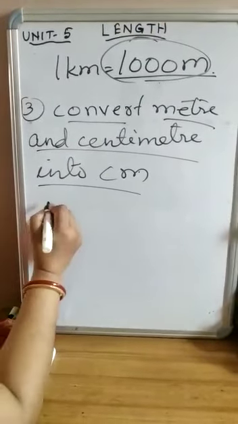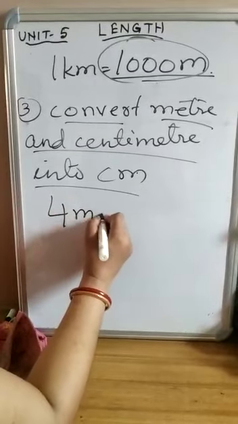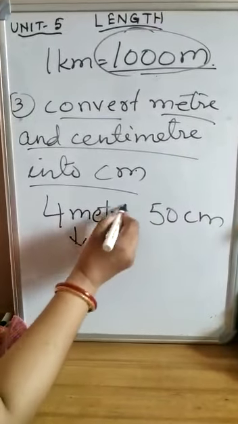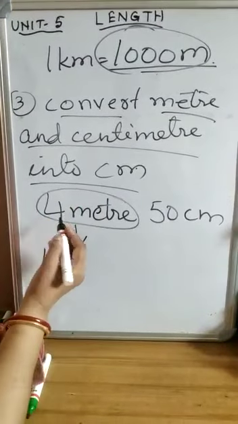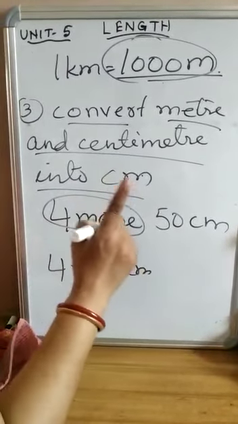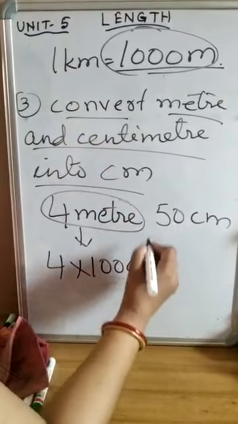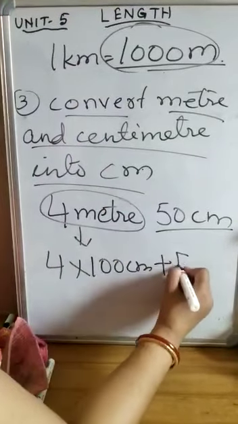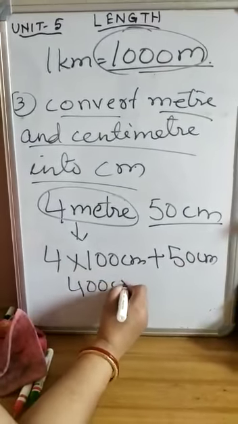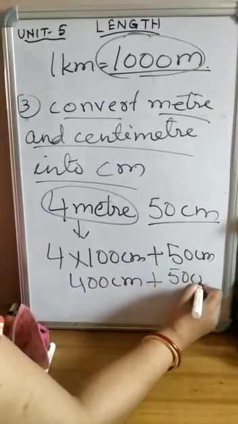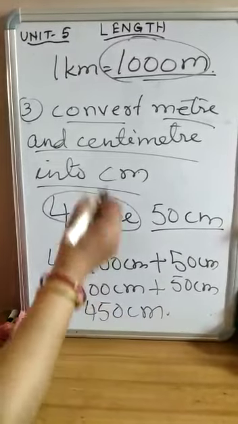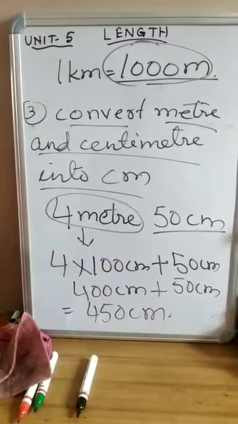Here what will we see? 4 meter 50 centimeter. Firstly, what will we do? We will convert this 4 meter into centimeter. So what will we do? The number of meter will be multiplied by 100 centimeter, because 1 meter is equal to 100 centimeter, and then this 50 centimeter will be added. Now 4 into 100 is 400 centimeter plus 50 centimeter, that is equal to 450 centimeter. See how meter and centimeter convert into centimeter.